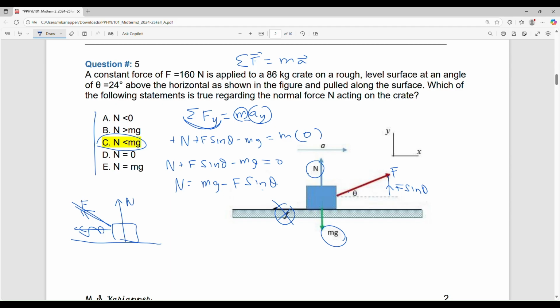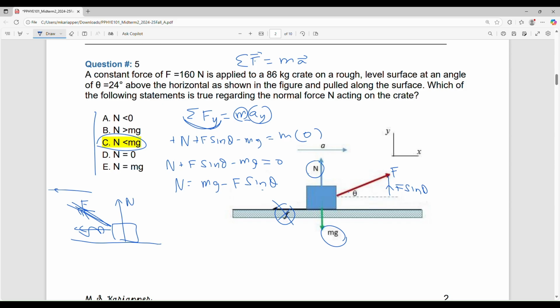Okay, got it? If you pull horizontally, N will be equal to mg, since sine theta is 0. But if you pull like this and it is moving like that, it will be touching the floor a little bit less. So the force that it is exerting on the floor will be less. That means N will be less. But you are proving it with the equation. So that's why we don't pick E.